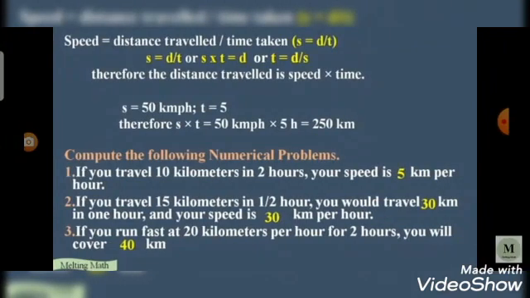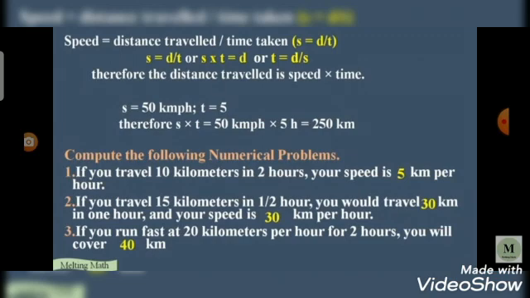Speed is equal to distance traveled by time taken. That is S equals D by T, or S into T equals D, or T equals D by S. Therefore, the distance traveled is speed into time. Here S equals 50 km per hour, T equals 5 hours. Therefore, S into T equals 50 km per hour into 5, which is equal to 250 km.